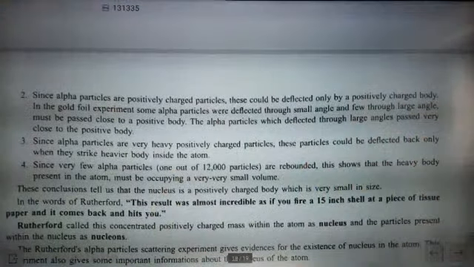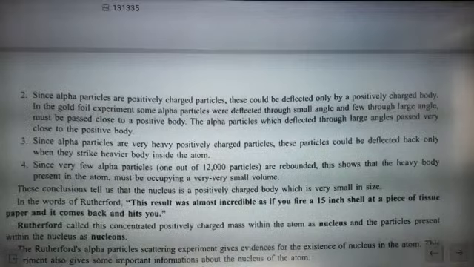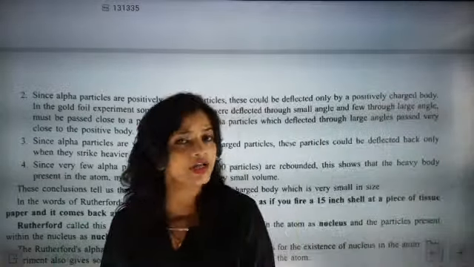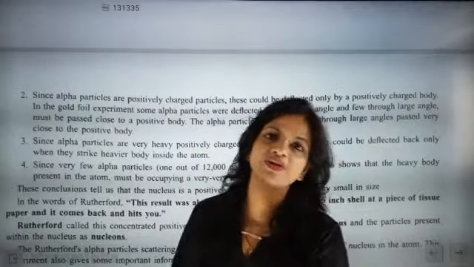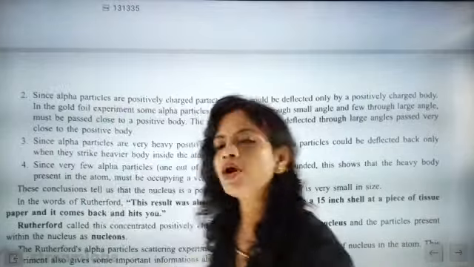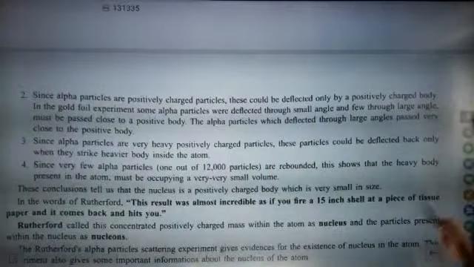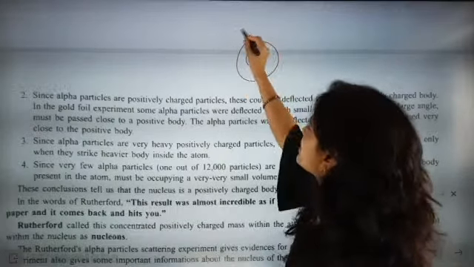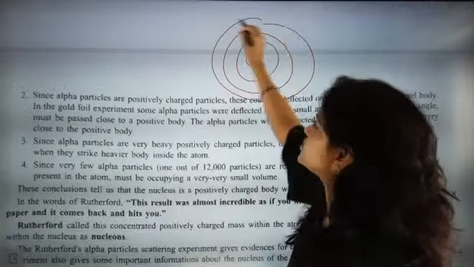Since alpha particles are positively charged, there could be deflection only by a positively charged body. Yes, because we already know that positive charges repel each other. So if positive and positive repel each other, our expectation was that more repulsion would be there.